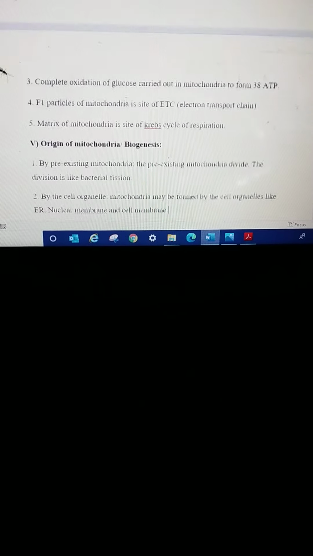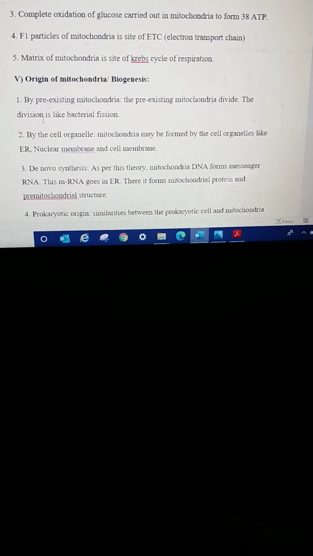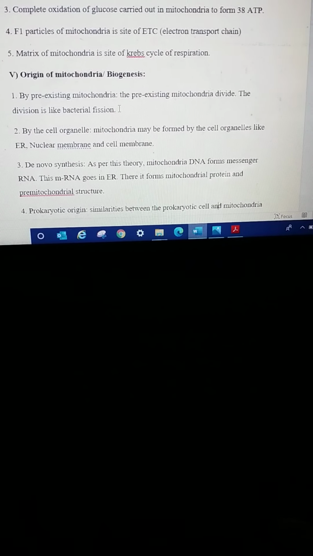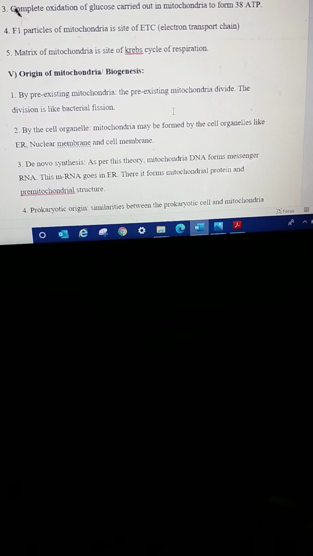Then the last part of this mitochondria, that is the origin of mitochondria or biogenesis. In this, first is by pre-existing mitochondria. For example, in bacterial cells, by fission one bacterial cell forms two bacteria. Same way, the pre-existing mitochondria is divided and they form two new mitochondria.